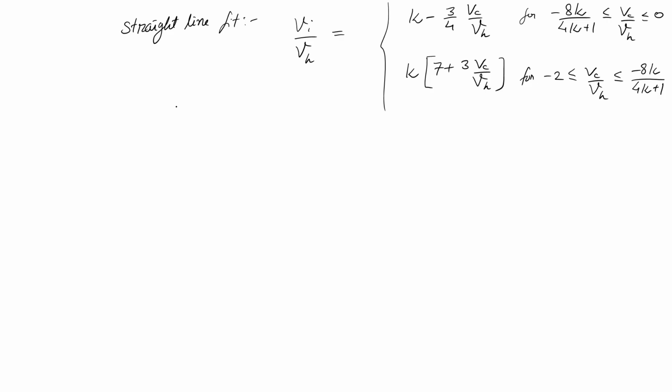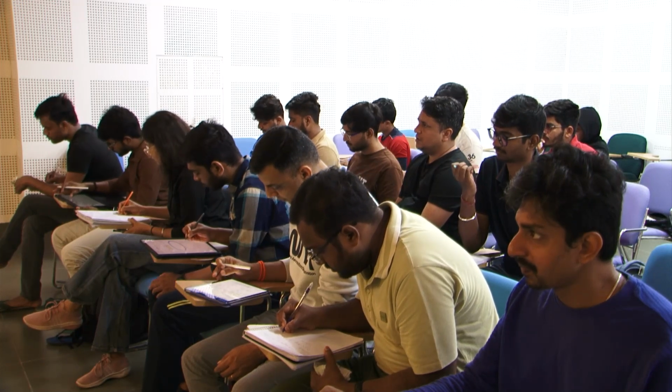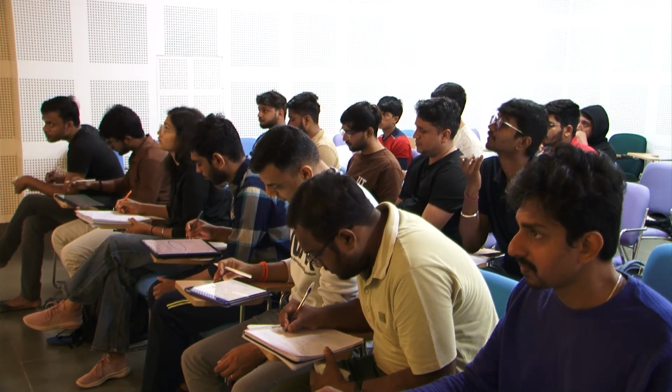So, what is this kappa? You have already seen this, right? Where was this? Induced power kappa.